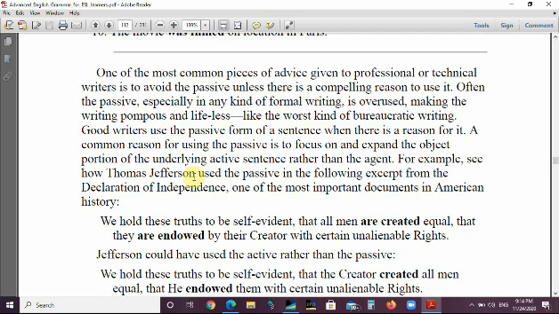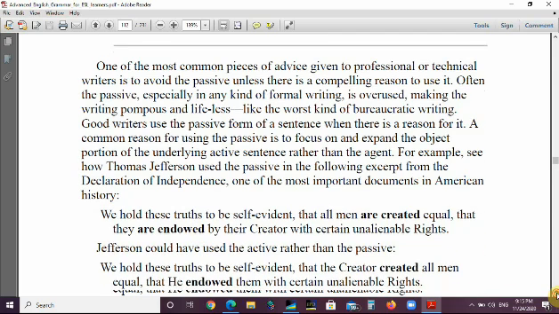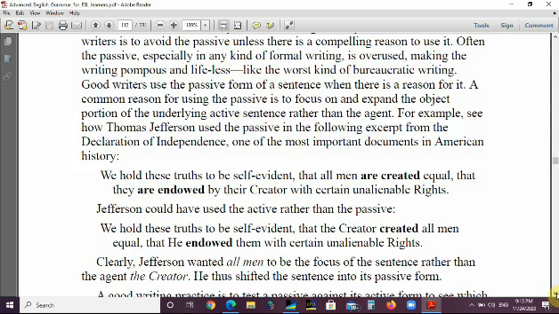For example, see how Thomas Jefferson, the writer of the Declaration of Independence, one of the most important documents in American history, writes this sentence. We hold these truths to be self-evident, that all men are created equal, passive, that they are endowed by their creator, another passive verb, with certain unalienable rights.